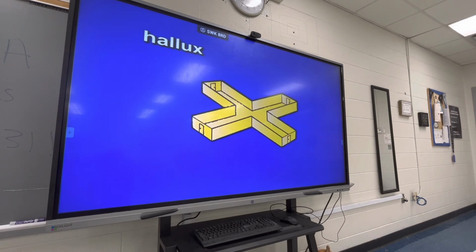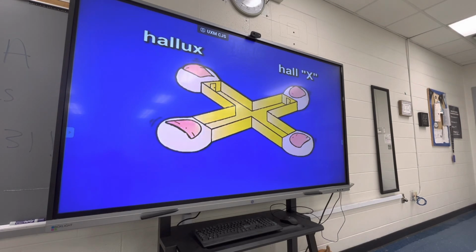And last, hallux. Hallux sounds a little like Hall X, a hall shaped like the letter X. Hallux means great toe or the big toe. So as you look at this image of Hall X, see a great toe at the end of each hall.